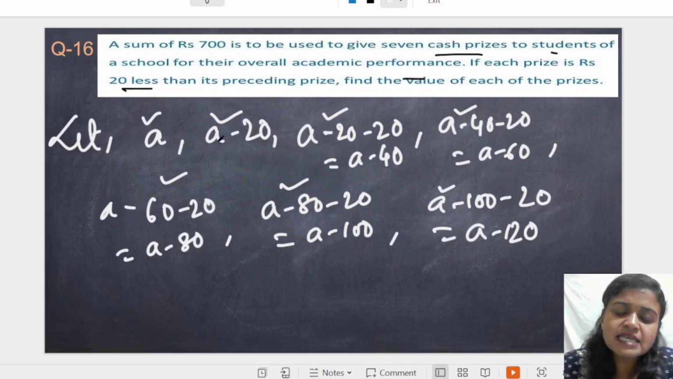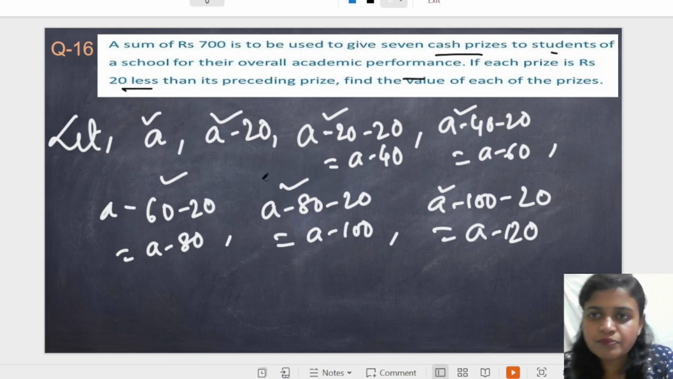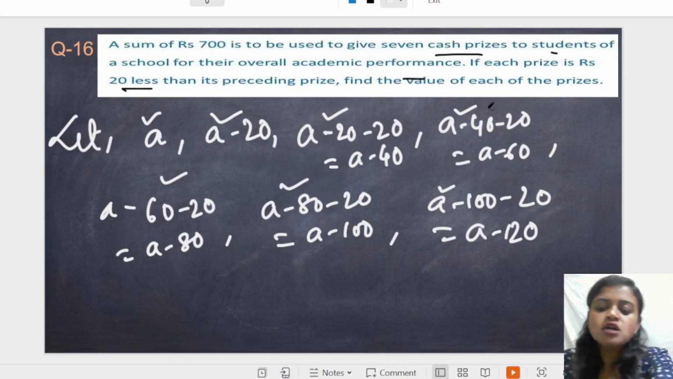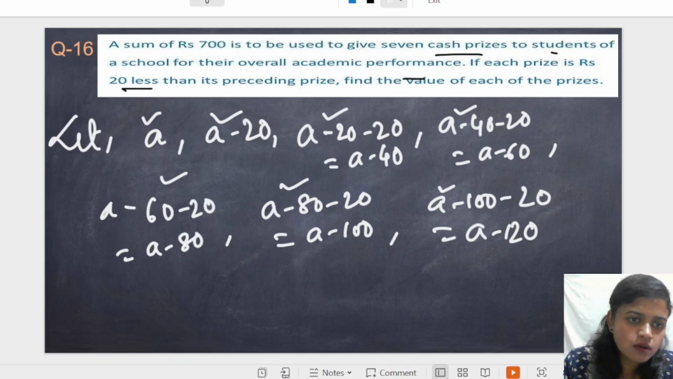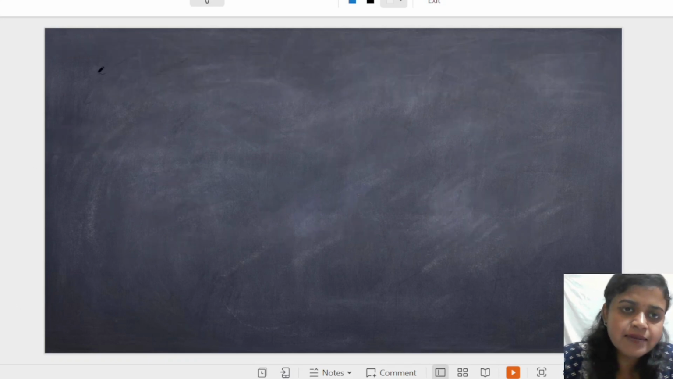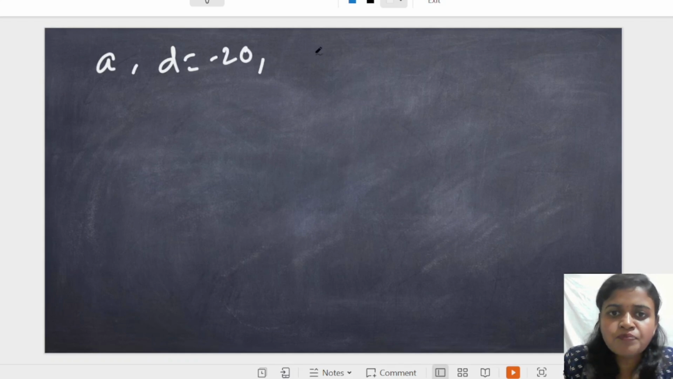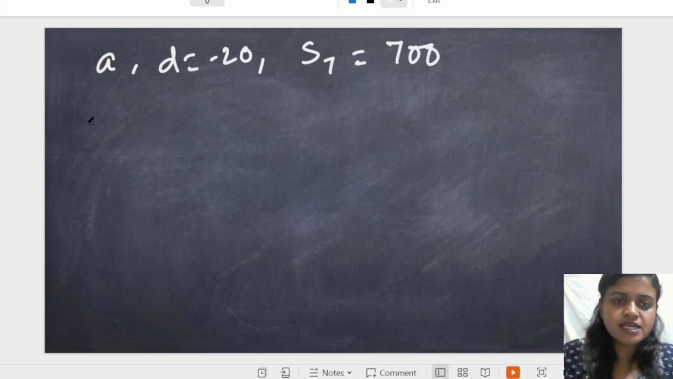Okay, so A is unknown here. So if we find out the value of A, the first cash prize, we can find all the prize money. Means you have to find the value of each prize. So in the next slide, the first term is A and the common difference is D equals -20, and we know S7 is given as 700. So S7 equals 700.